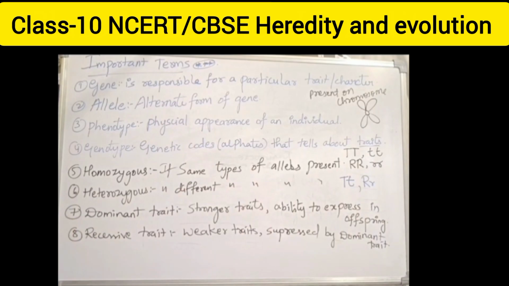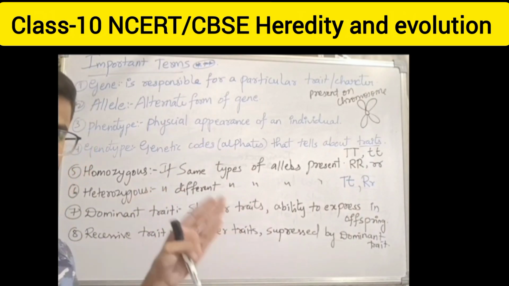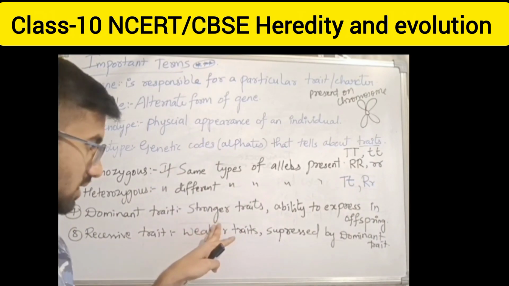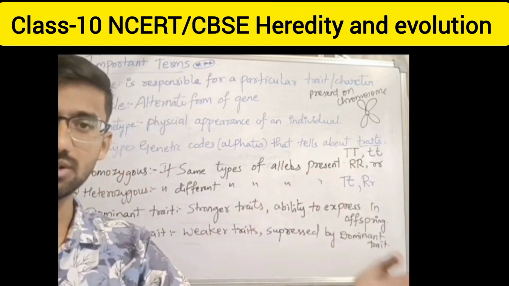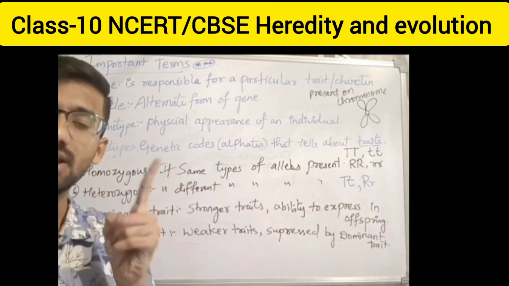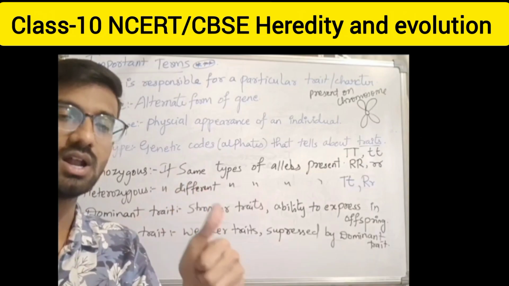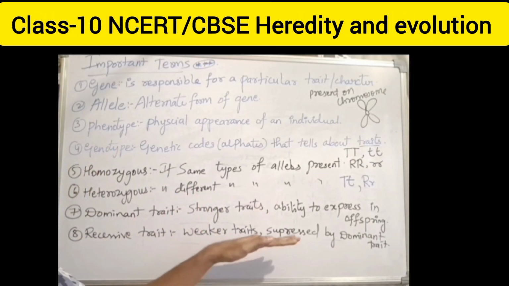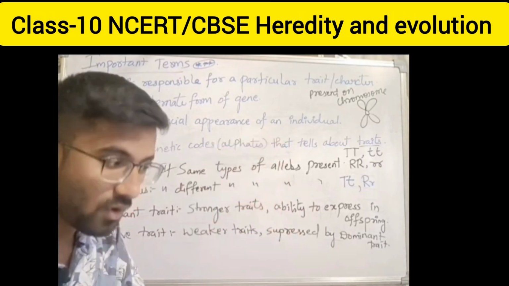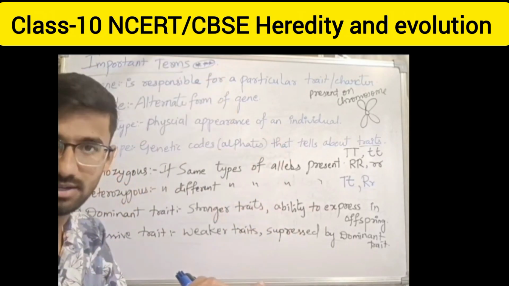Yes. Dominant traits are stronger traits, as I told of the characters, with the ability to express in offspring. In offspring, or in the next generation, only dominant traits are expressed because they are very strong. Recessive traits are weaker traits, suppressed. They are going down by the dominant trait.